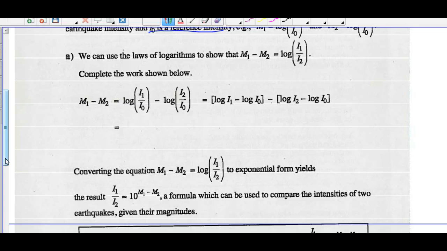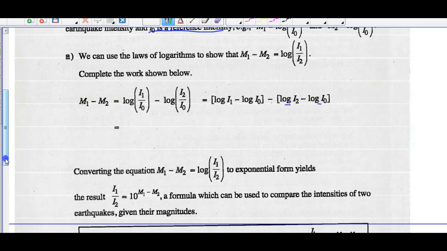Magnitude 1 was the log of intensity 1 over intensity 0. Magnitude 2 is the log of intensity 2 over intensity 0. If we're dividing within a logarithm, we can write it as a subtraction, right? So log intensity 1 minus log intensity 0, subtract log intensity 2 minus log intensity 0.